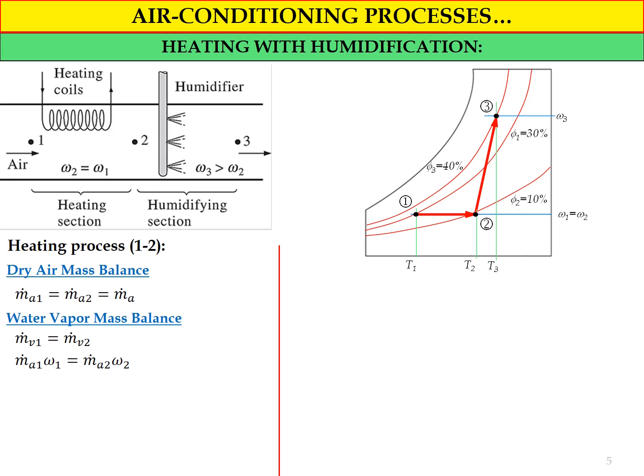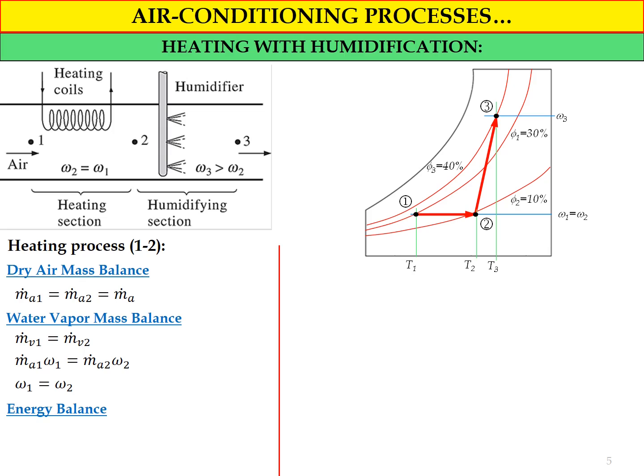Okay, so if we implement the specific humidity equation, we get MA1 dot multiplied by omega 1 equal to MA2 dot multiplied by omega 2. So from this equation we can prove that the value of omega 1 equals omega 2 during the simple heating section.